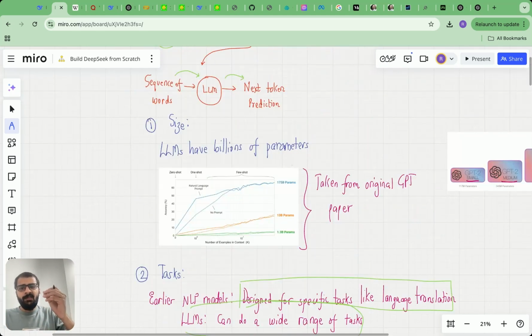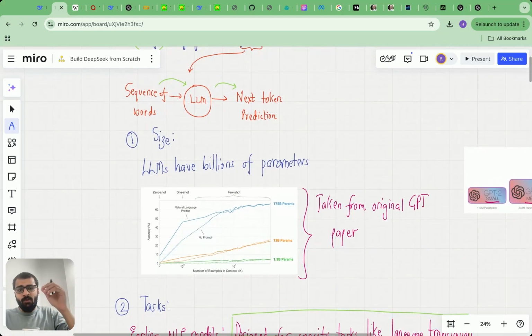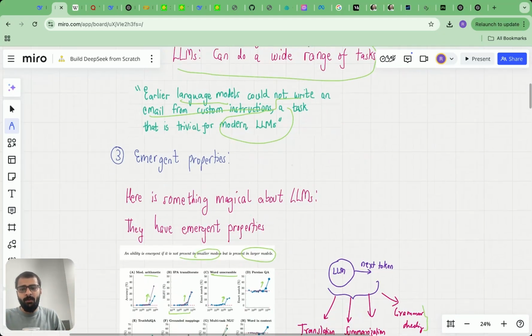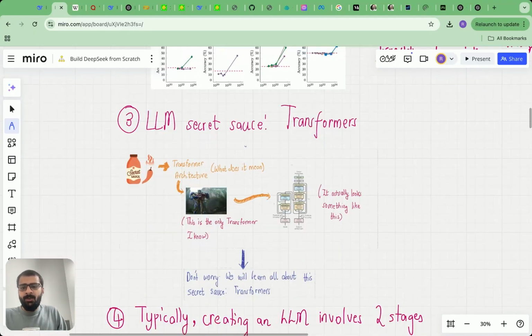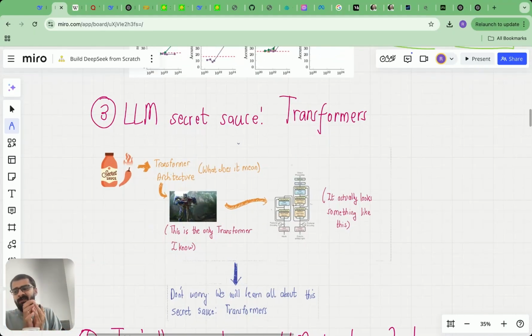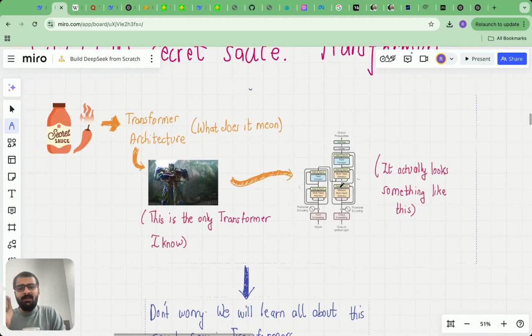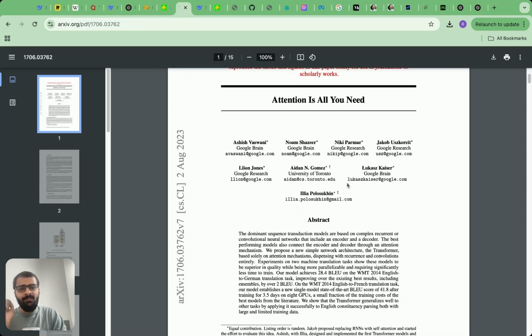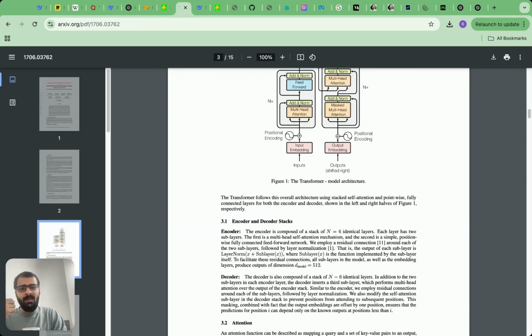So, until now, we have seen that large language models really become better and better with size. They develop emergent properties. And one more thing to note is that at the heart of this language revolution is this architecture which is known as transformers. If you don't know what transformer architecture is, don't worry, we'll cover that in this series. But essentially, there was this paper called Attention is All You Need, which introduced the transformer architecture.